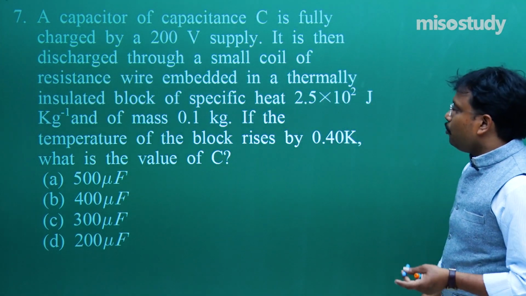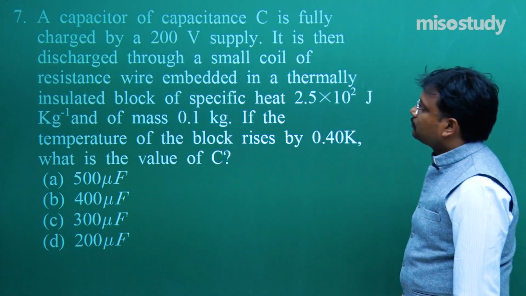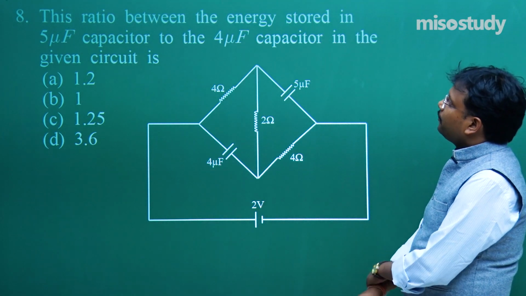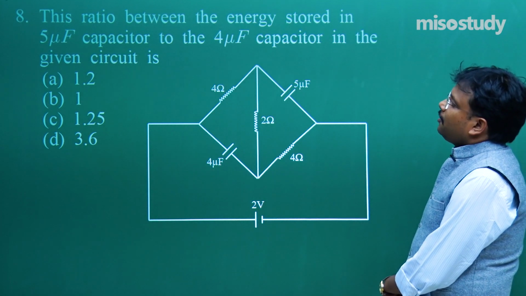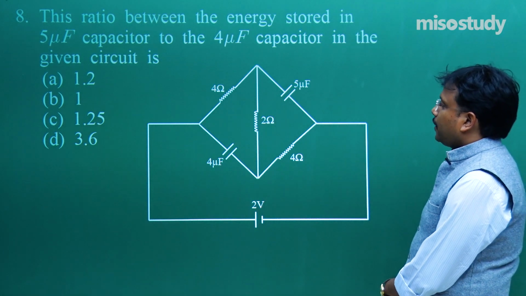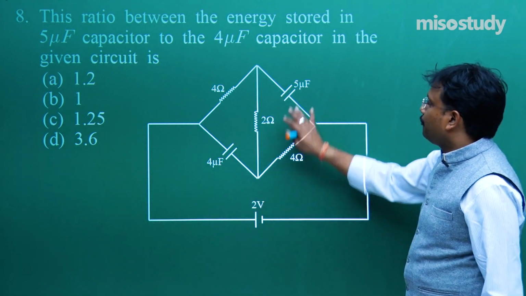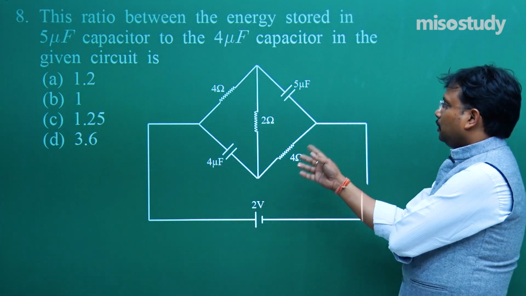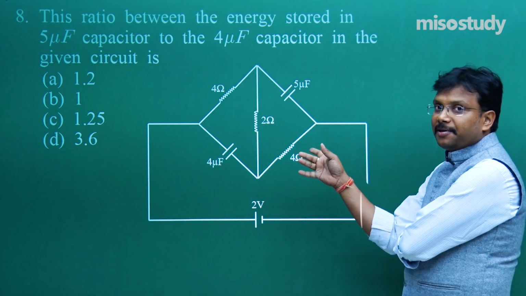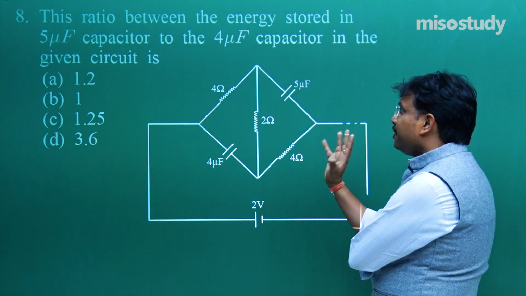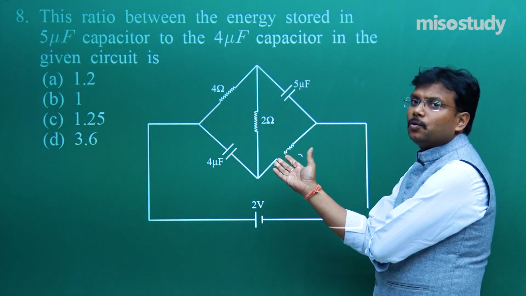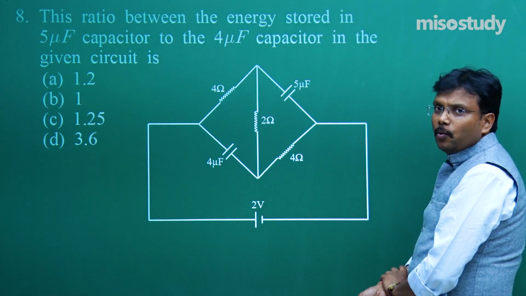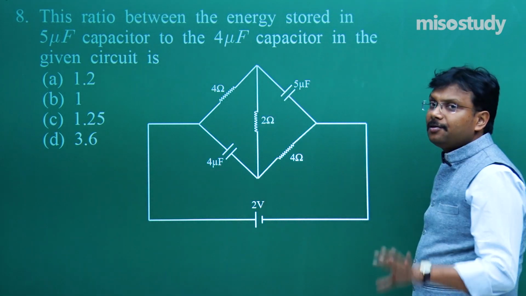Now let's move to question number 8. The ratio between the energy stored in the 5 microfarad capacitor to the 4 microfarad capacitor in the given circuit. Both the capacitors have different capacitance values. So is there some sort of difference in energy storing capacity? That we want to check. As such, no concept is required here, only analysis of this circuit is required.